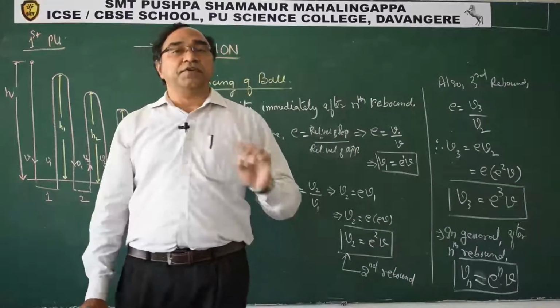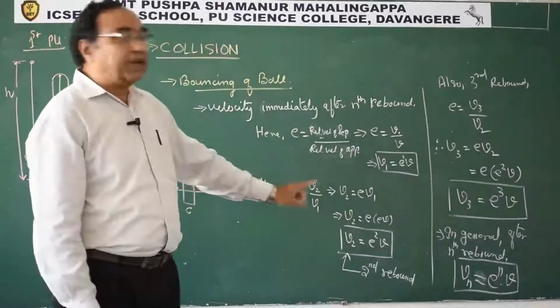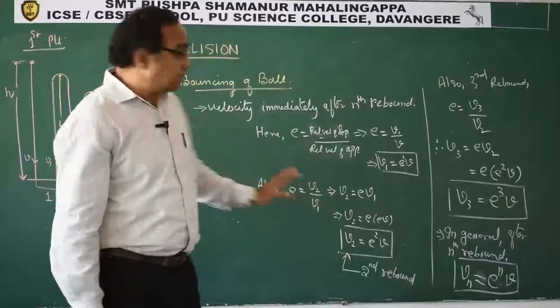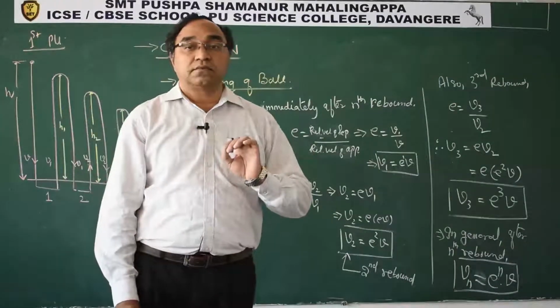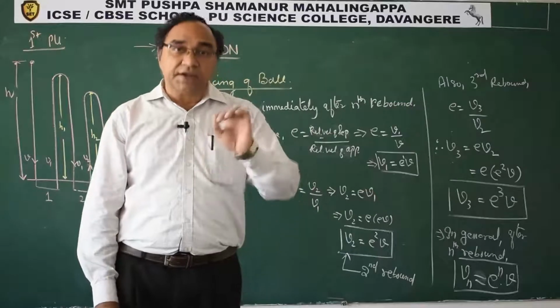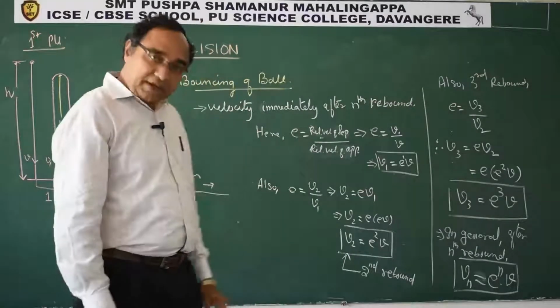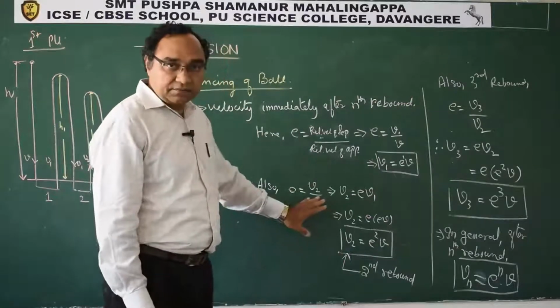Students, please try to understand how we are generating it. Don't try to remember the equations, because once you try it yourself, it will be easy. It's not very difficult.